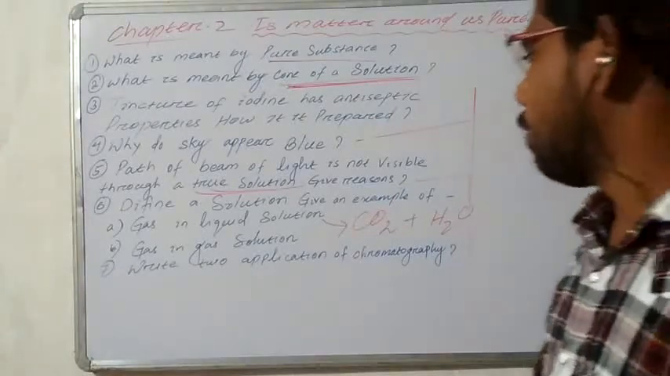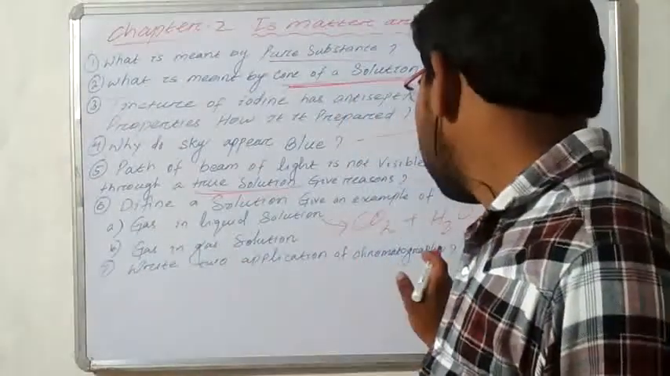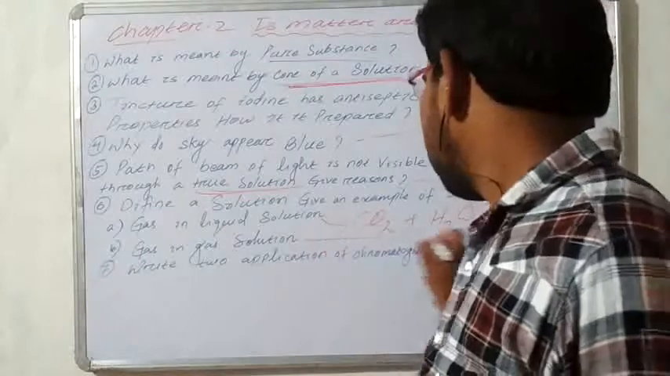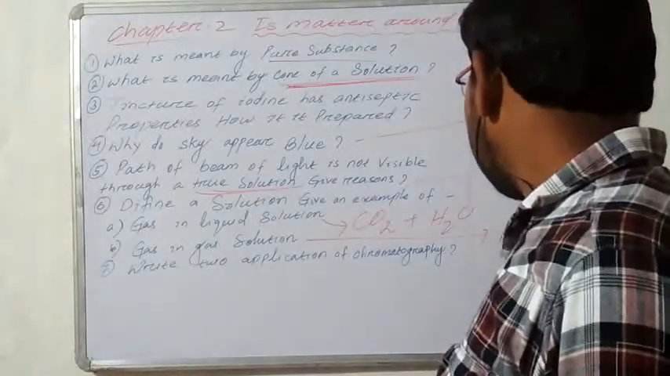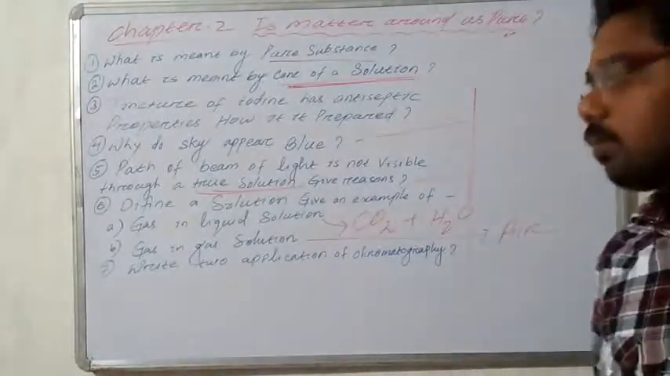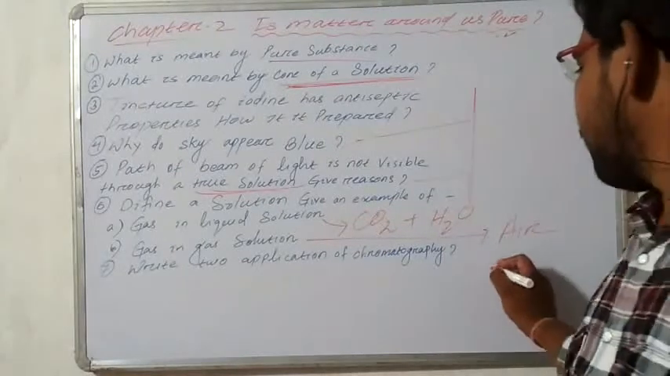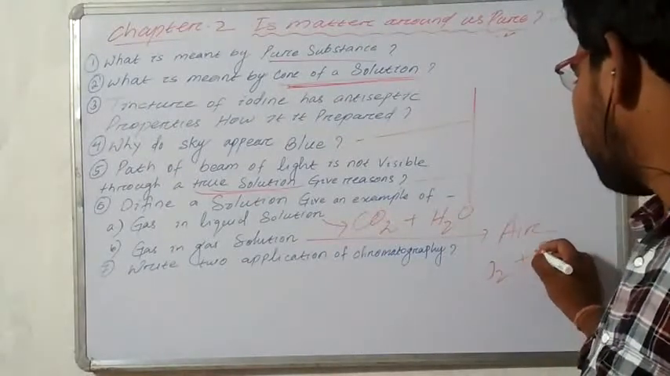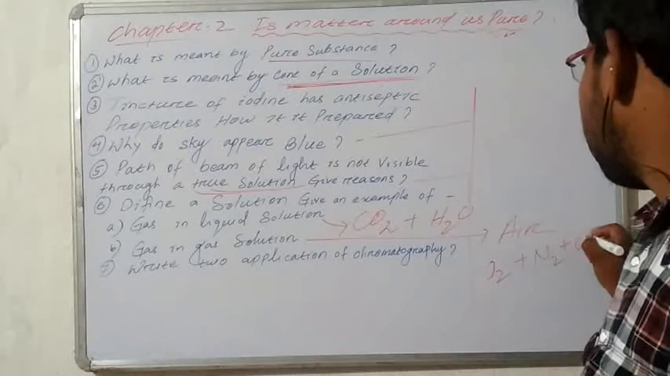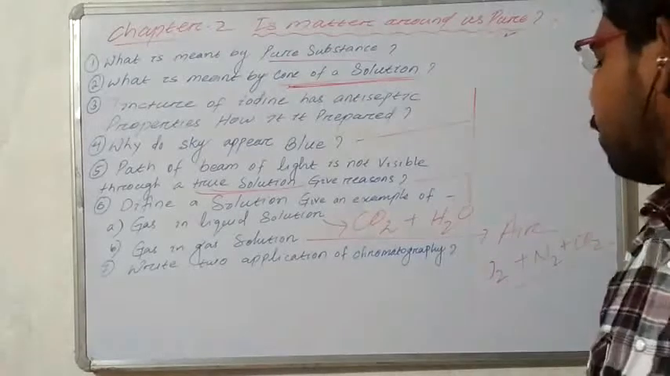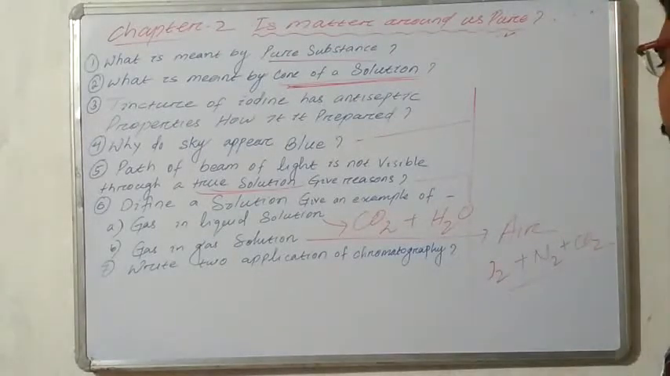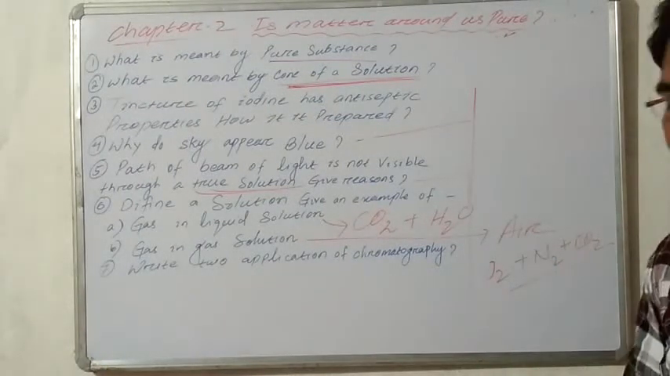So next, the example of gas in gas solution. In gas solutions, the best example is air. Okay. So in air, many gases are present like oxygen, nitrogen, carbon dioxide. So this is a mixture of gas in gas solutions. This air can condense and also change into liquid state.